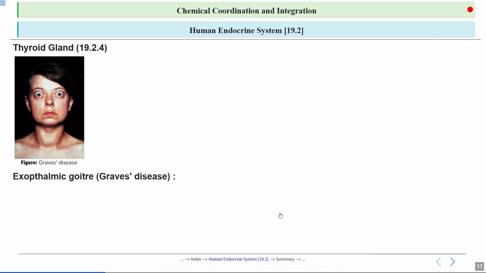Let's talk about Graves' disease. It is a kind of goiter disease, but here it affects the eye tissues as well. It is a type of hyperthyroidism causing eye bulging due to immune attack on the thyroid and eyes. So it speeds up body functions.